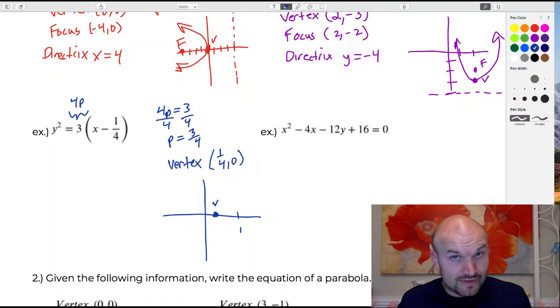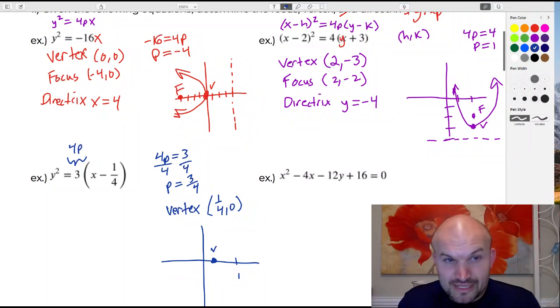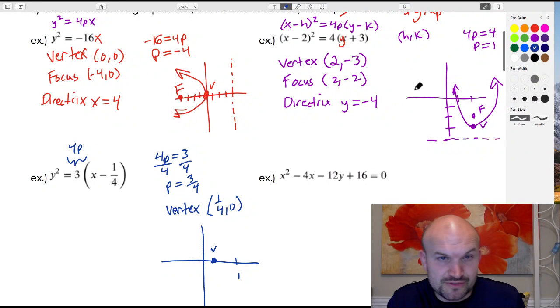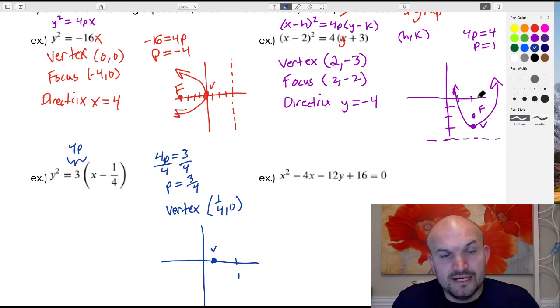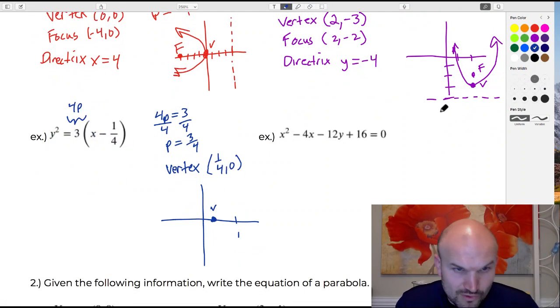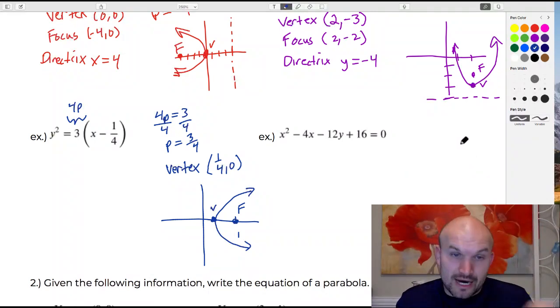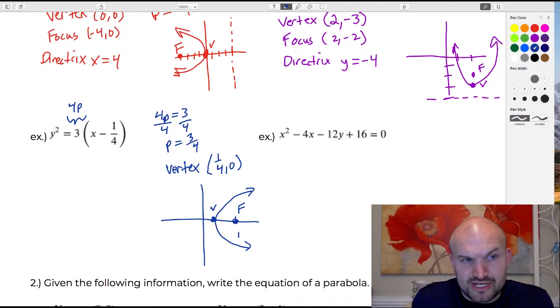All right. So again, we notice that p is positive, and if you look at that first example, when p was negative, we moved to the left when y was squared. So now when p is positive, that means we're going to be moving to the right. If you take 1/4 and add 3/4 to it, that's actually going to give you 1. That's not that bad. So there's your focus, and we can see that this parabola is going to open up to the right. Now, again, to find the directrix, actually, let's write in the focus here. So the focus is going to be 1, 0.